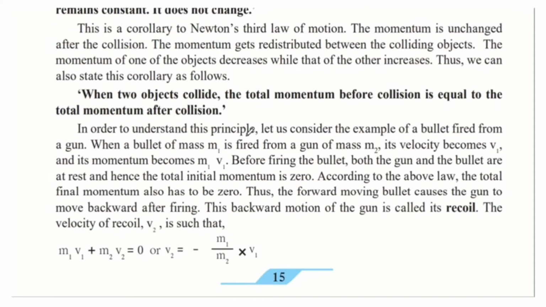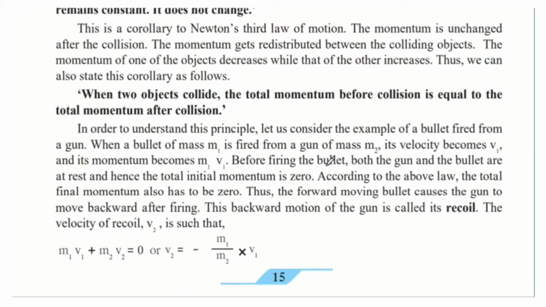In order to understand this principle, let us consider the example of a bullet fired from a gun. So now we will understand this by taking another example in which the two objects are a bullet and a gun, and the bullet is being fired from this gun. When a bullet of mass m1 is fired from a gun of mass m2, its velocity becomes v1 and its momentum becomes m1 into v1. After being fired, the final velocity of the bullet is v1, so its momentum will be mass into velocity.